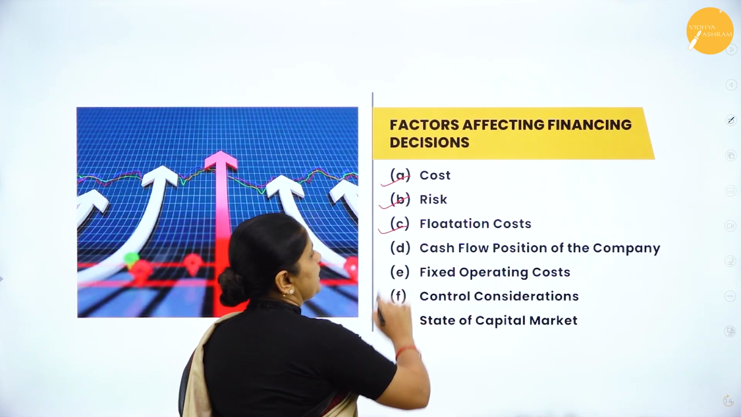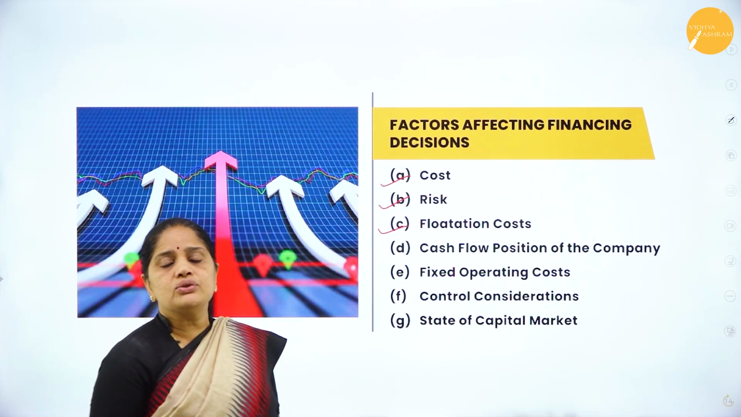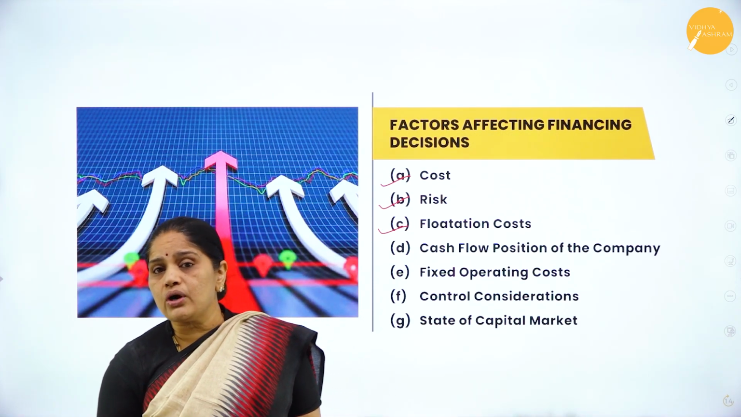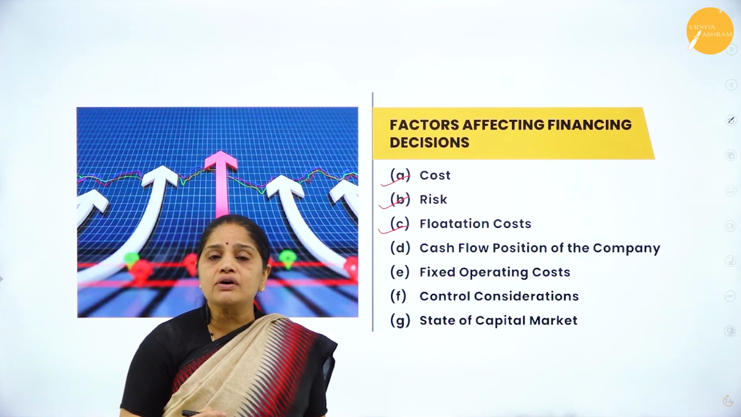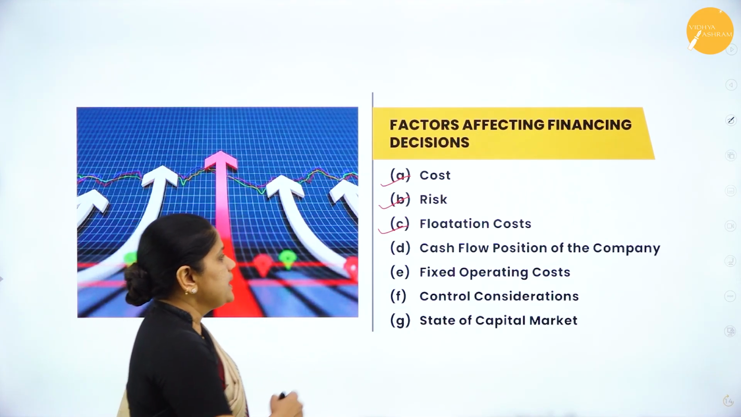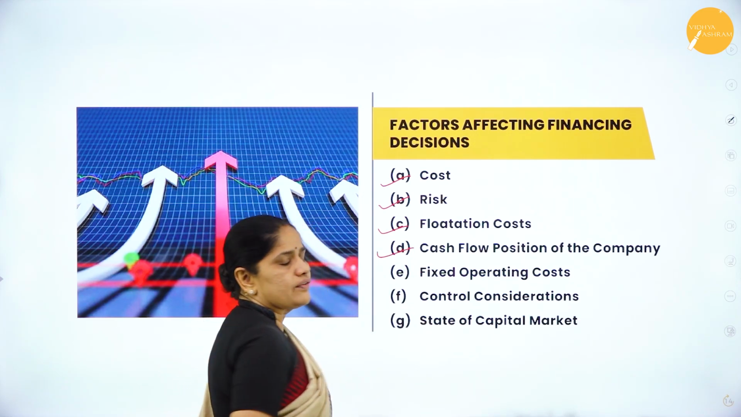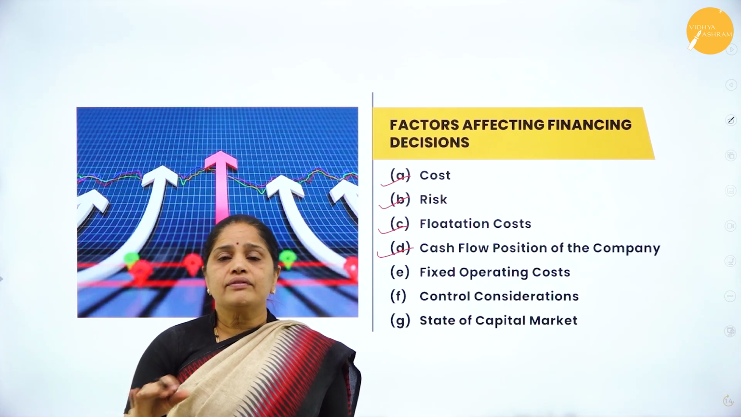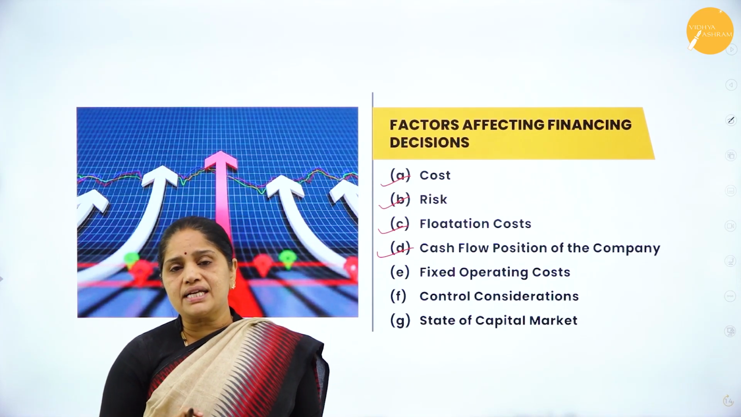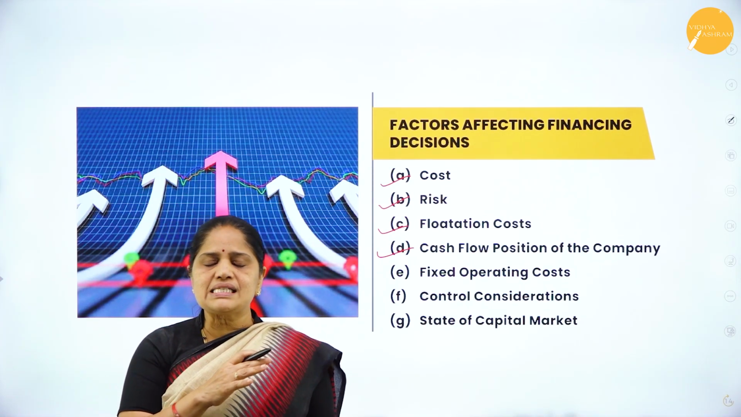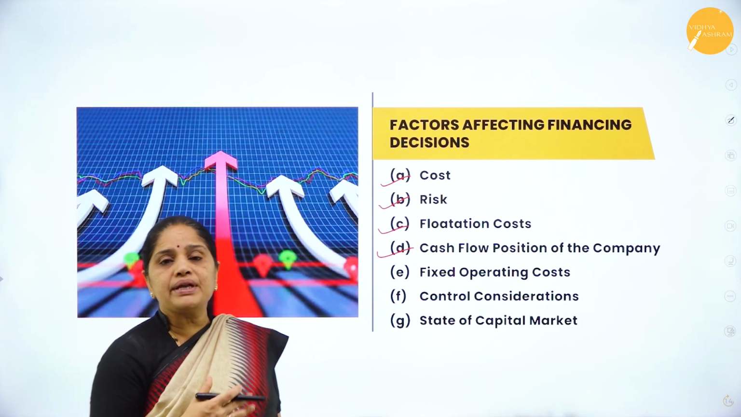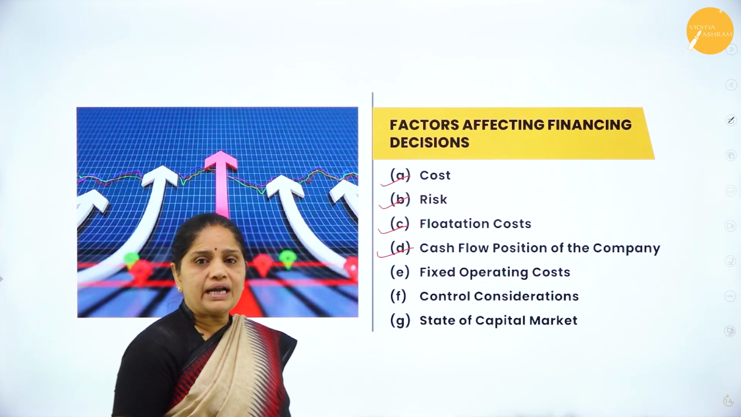Third one is the flotation cost. So it refers to the cost of issue of equity shares, cost of issue of preference shares, or cost of issue of debentures. Then the cash flow position of the company, whether the company has a continuous flow of cash throughout the year. So if there is a continuous flow of cash within the company, it is best for the company to go in for debt financing.